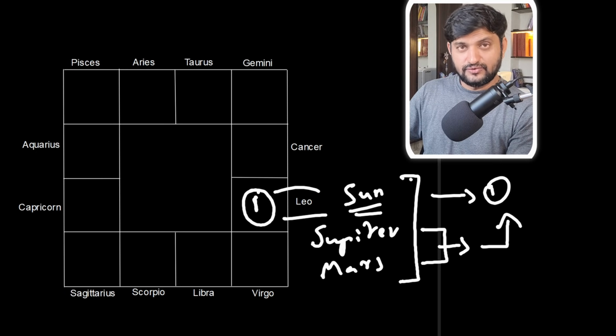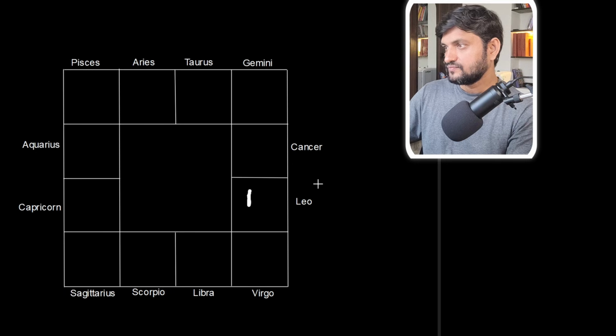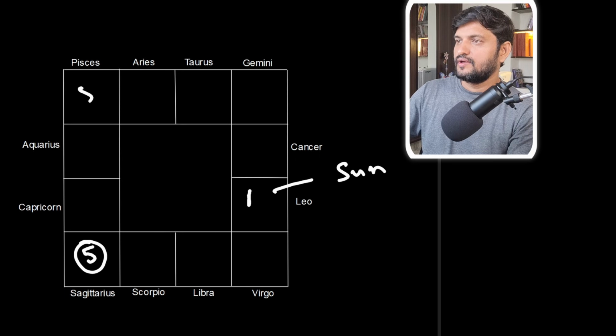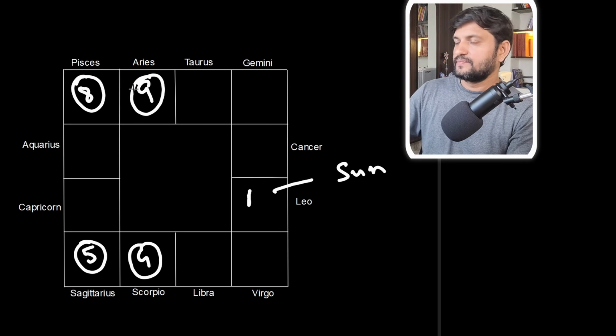Just understanding the shloka is not good enough. You have to understand why. I mean, you should always ask why this combination should work. So if you try to go in that route, the first house is Leo, where the Sun is present. Jupiter and Mars. Where are Jupiter and Mars? Jupiter is the owner of Sagittarius and Pisces, and Mars is the owner of Scorpio and Aries.